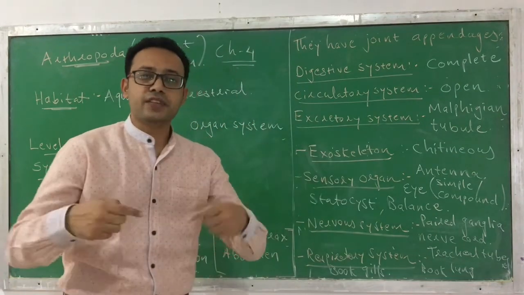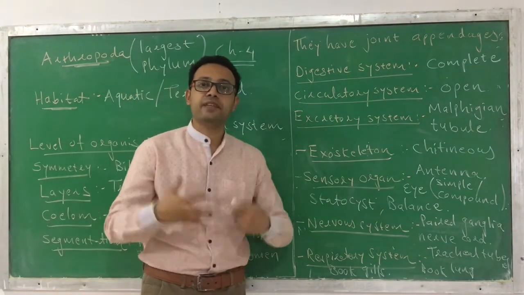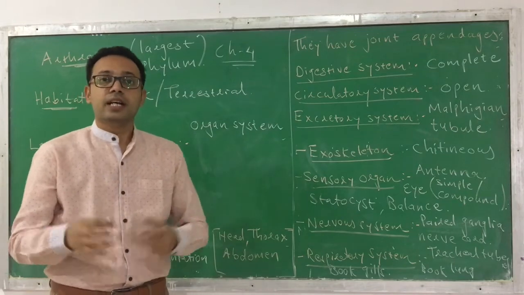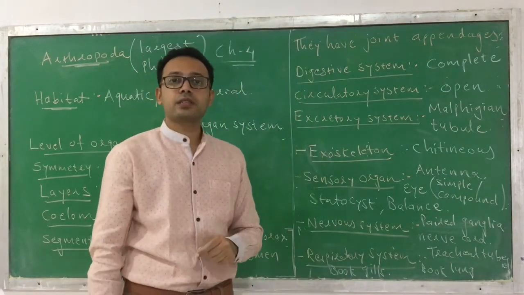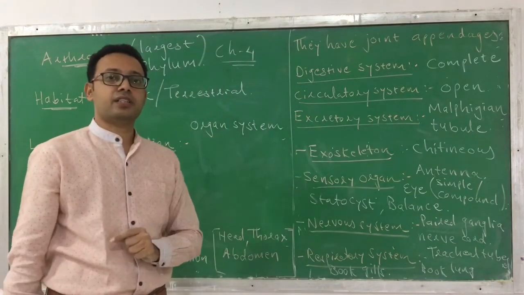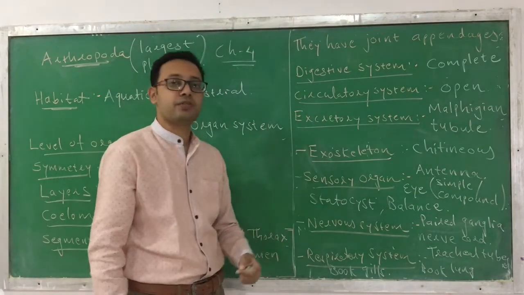So different kinds of respiratory systems can be found in different animals of phylum Arthropoda. As a respiratory system, they have either tracheal tubes or book lungs or book gills.